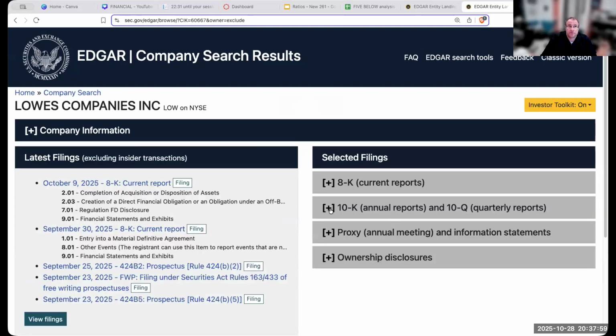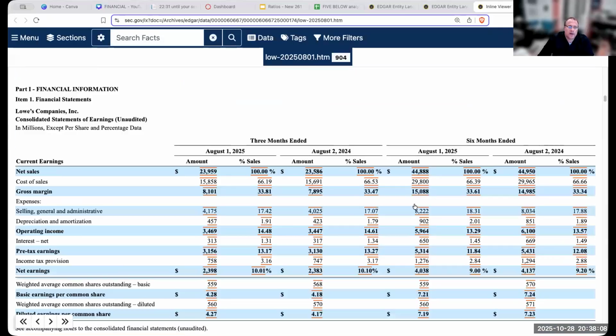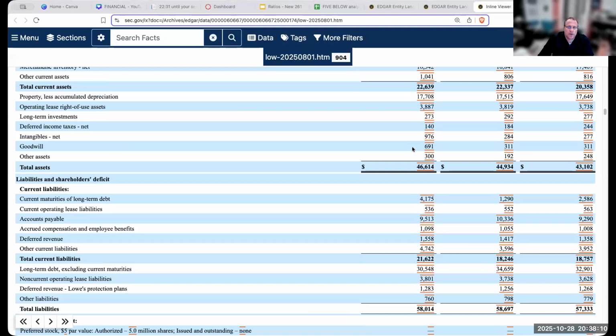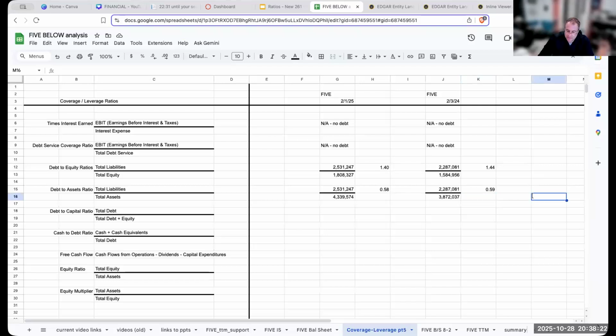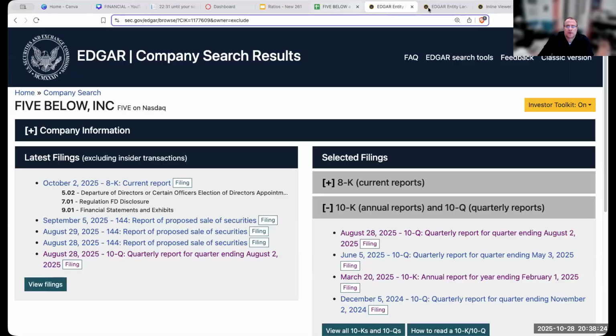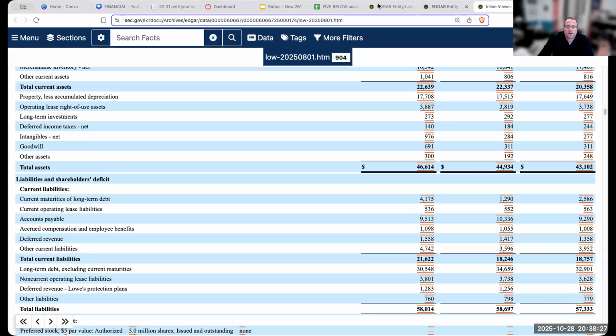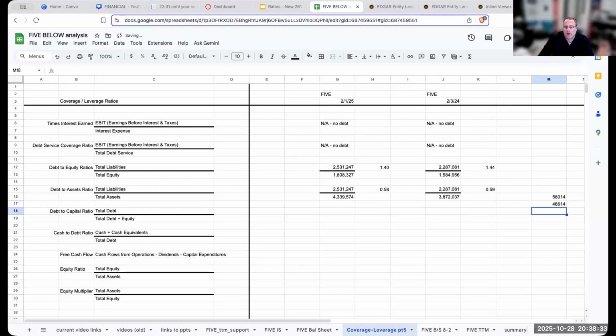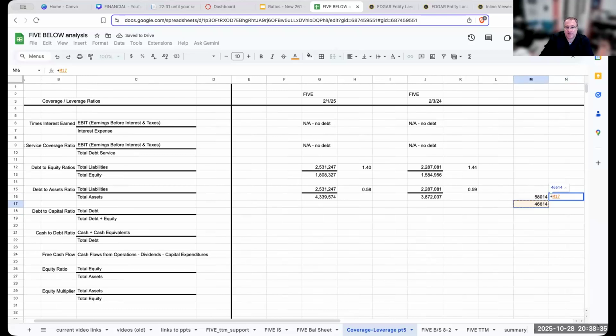but Bennett, could we have a situation where you would have like a negative debt to equity or a negative debt to total asset or a number higher than 1 for debt to total assets? And the answer is sure. If we go ahead and look at Lowe's, right? Lowe's has assets of $46 billion. They have liabilities of 58 billion. So if I looked at this, total liabilities, and then total assets of 46,614, you get a debt to assets ratio of 1.24.